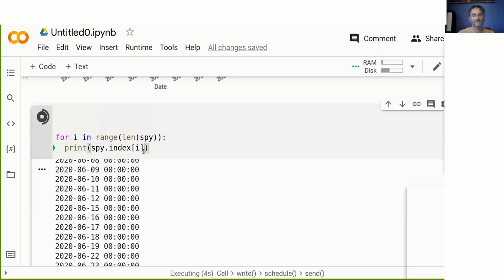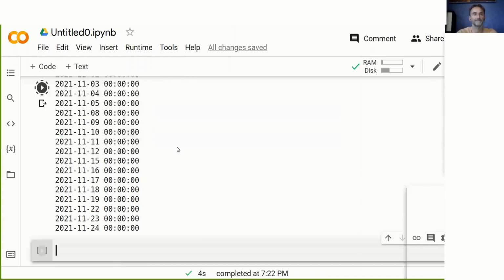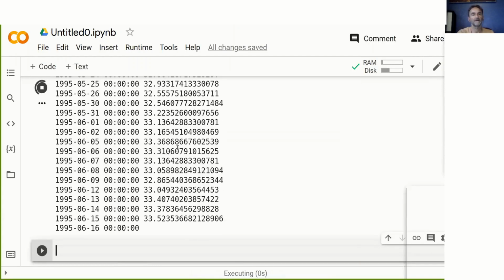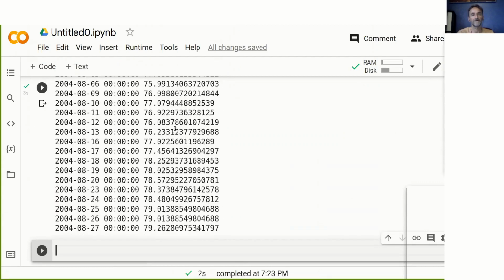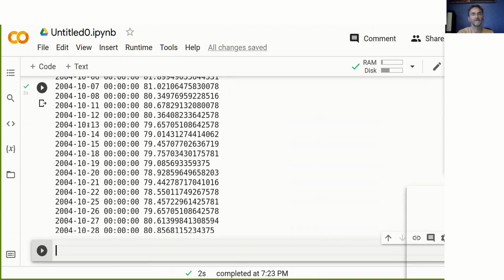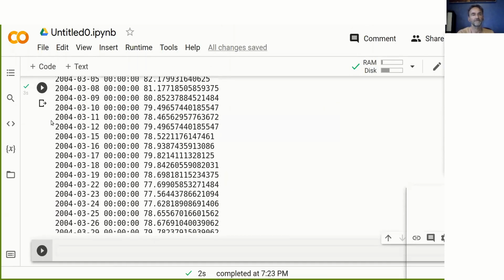I could also use SPY.iloc, which gives us the location of the value inside that data frame. So I go SPY.iloc[i], and I can then see the prices as well. You see this goes from 1995 on and on and increases.